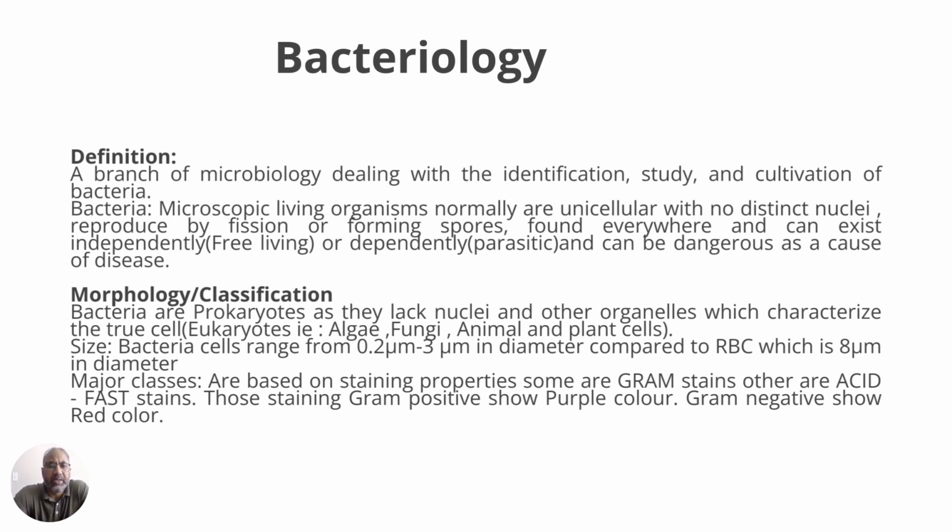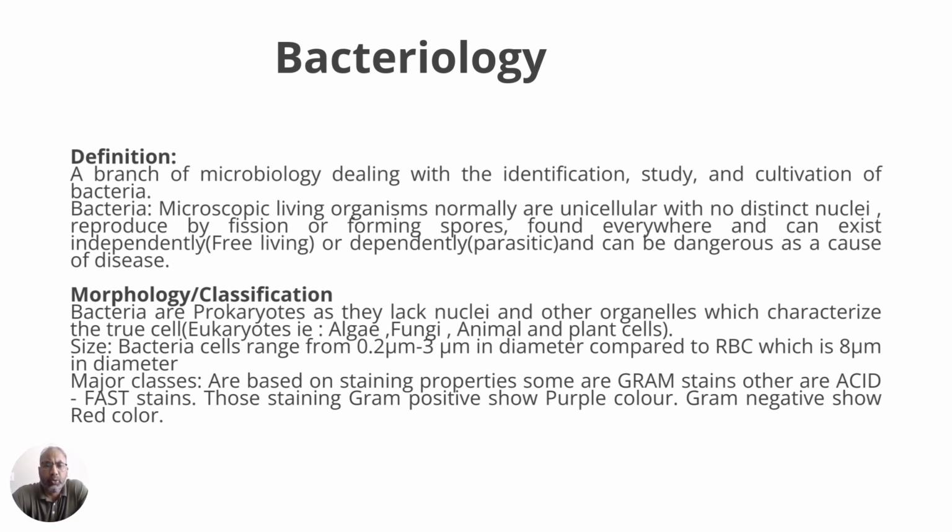And then the size, bacterial cells range from 0.2 to 3 micrometers in size. And then if you compare this with RBCs, which are 8 micrometers in diameter, just to compare, they are much smaller than a regular red blood cell. And then what are the major classes? The major classes are the gram positive, the gram negative, and the acid fast.